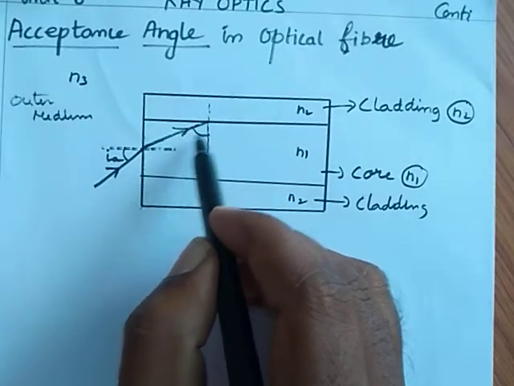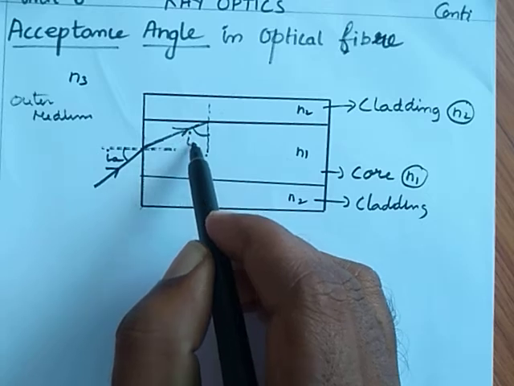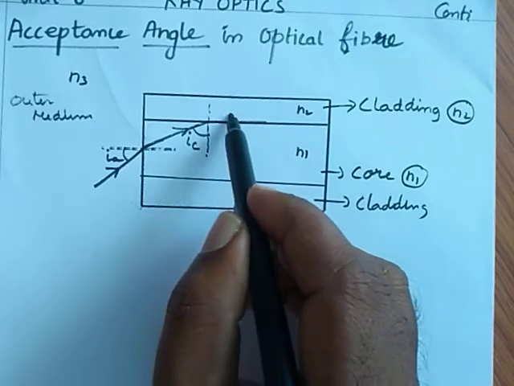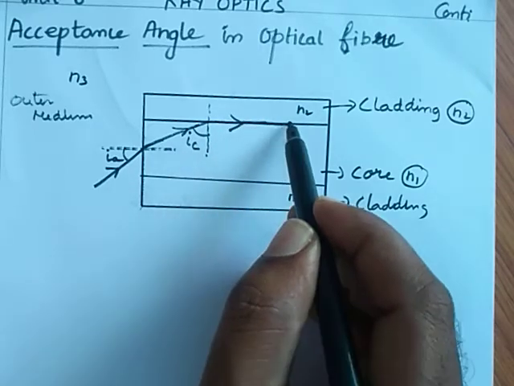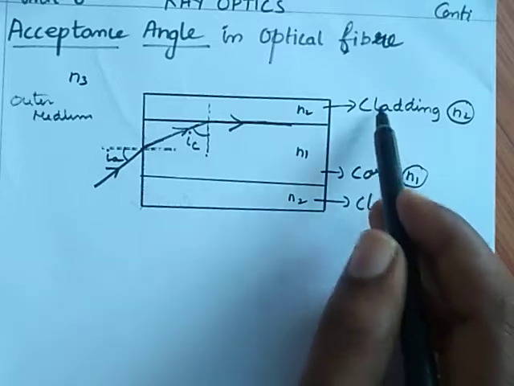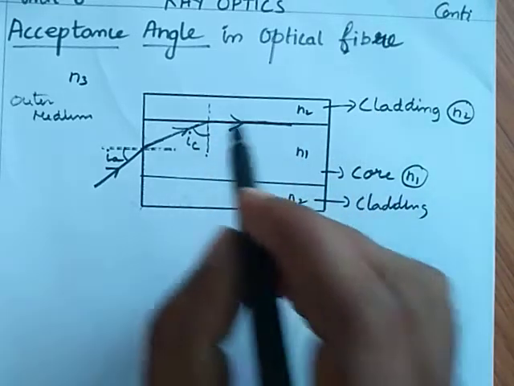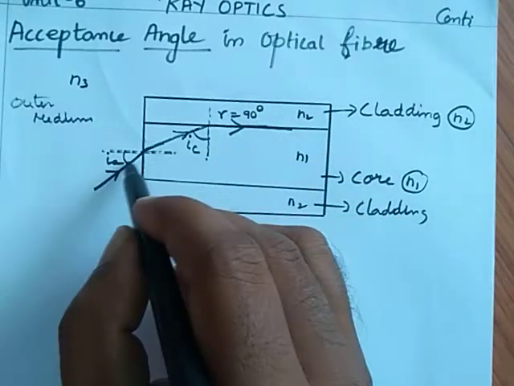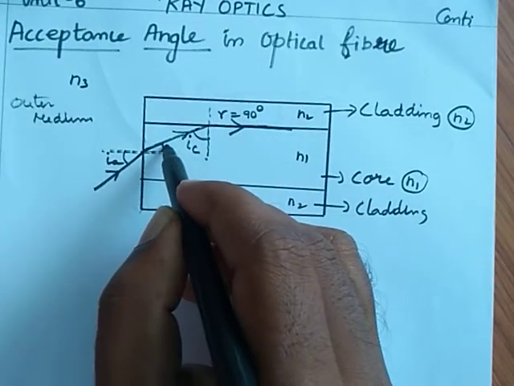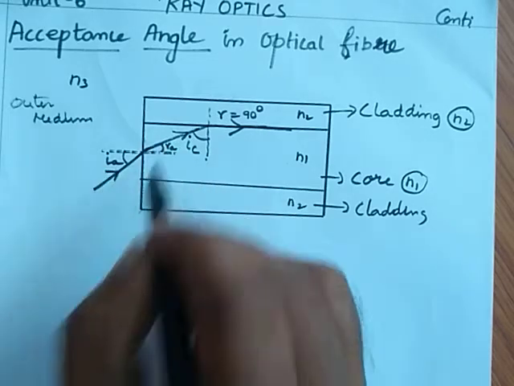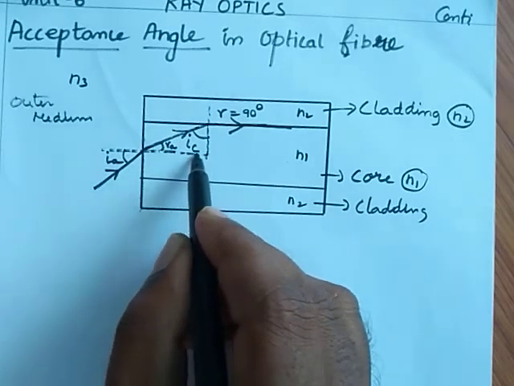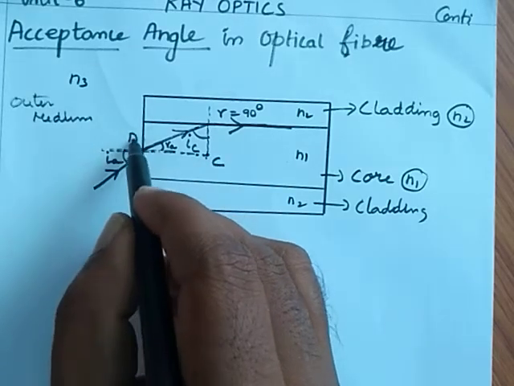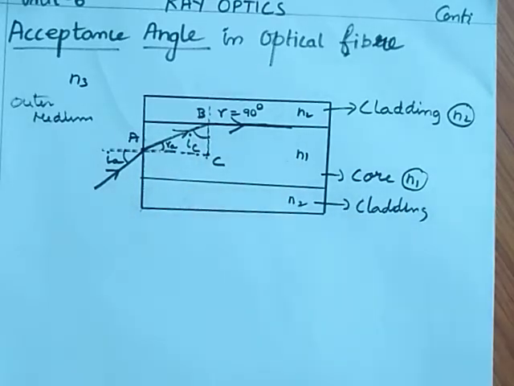Here the angle of incidence is equal to the critical angle. At that instant it will trace the boundary of the core cladding interface. So the angle of refraction here is 90 degrees. Here it is RA. It is IA, it is RA. I am joining these two normals and they meet at a point, here considered as C. First refraction at A and the second refraction at B.